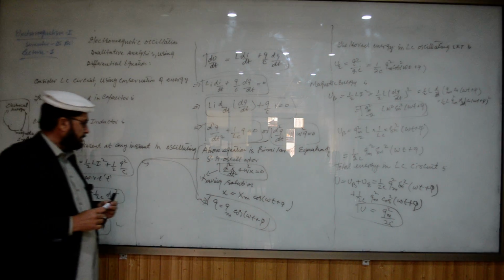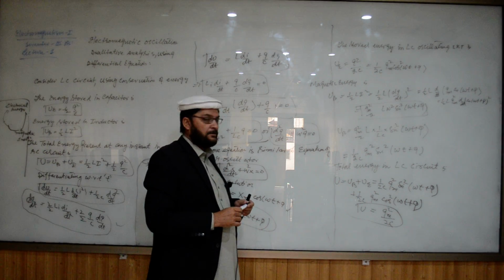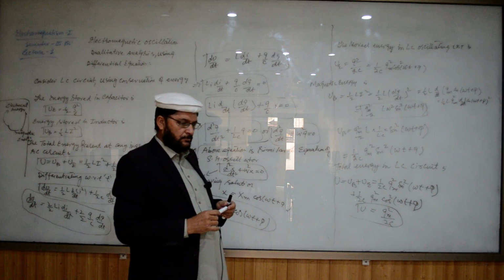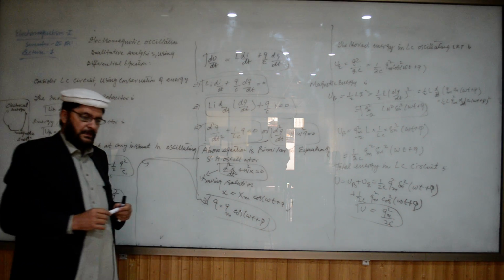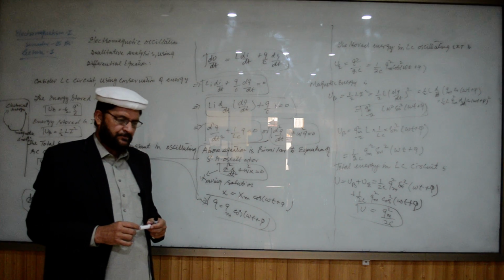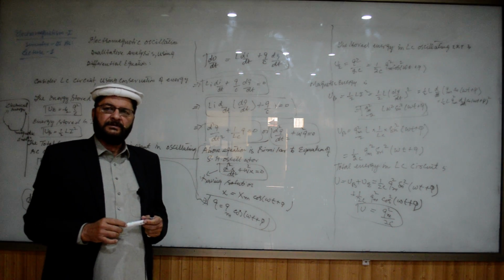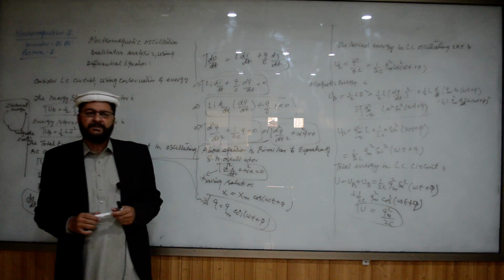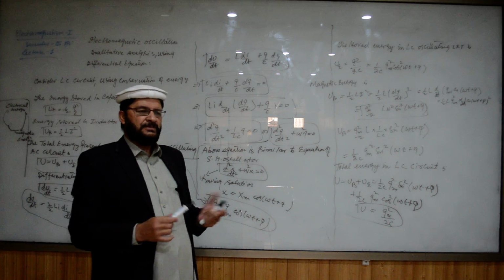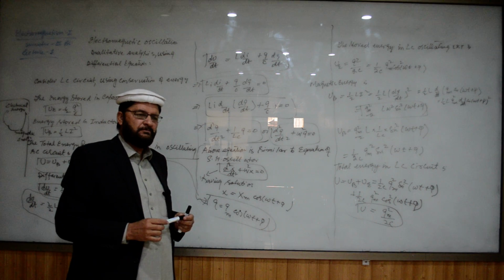Okay, Bismillahirrahmanirrahim. Dear students, as we have already done the LC circuit without any source, you saw that in that case the energy was oscillating between L and C, just like the oscillation of a mass spring system.